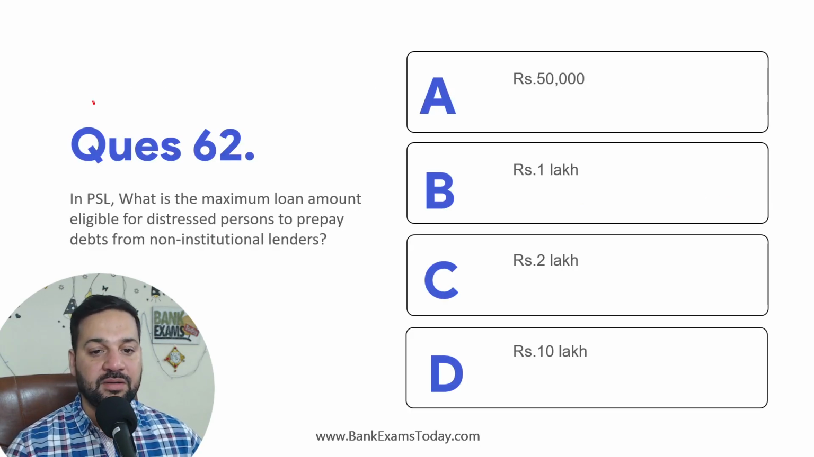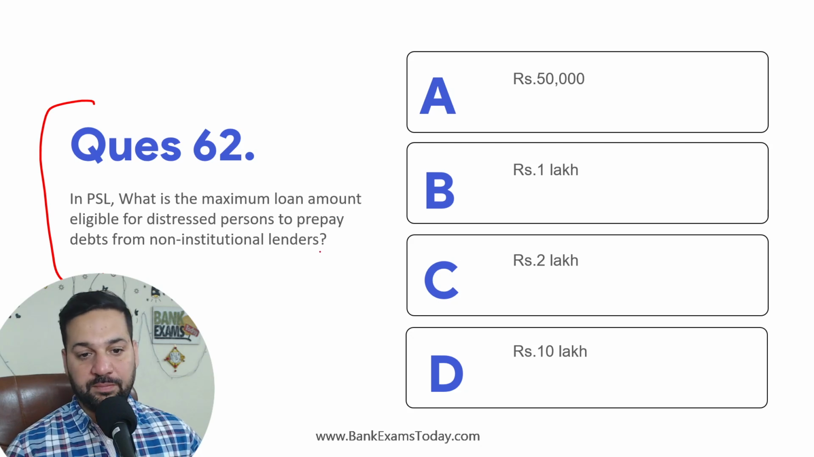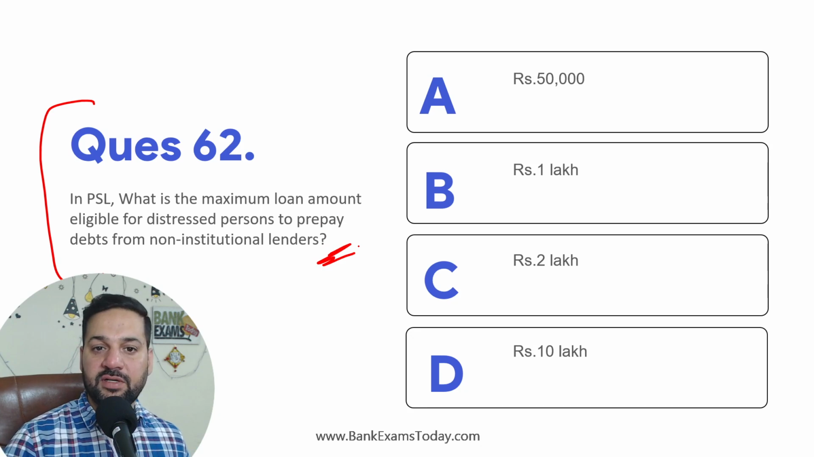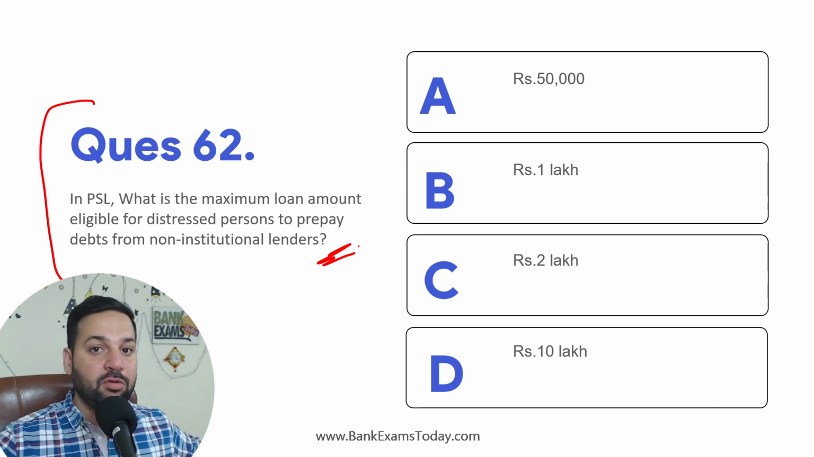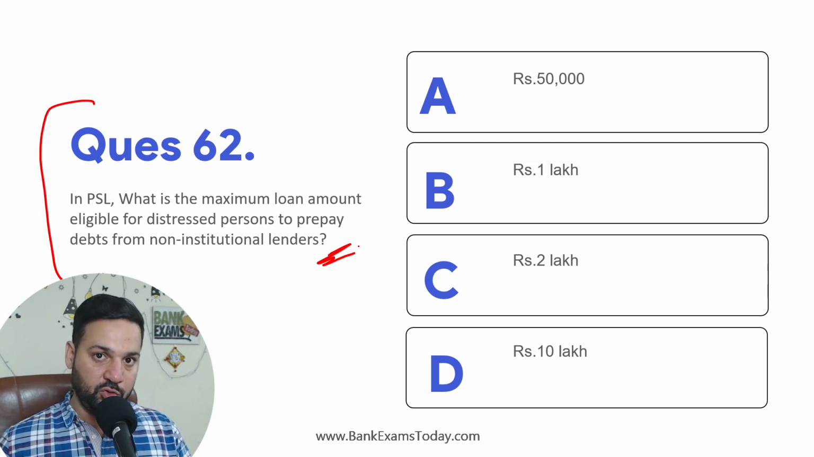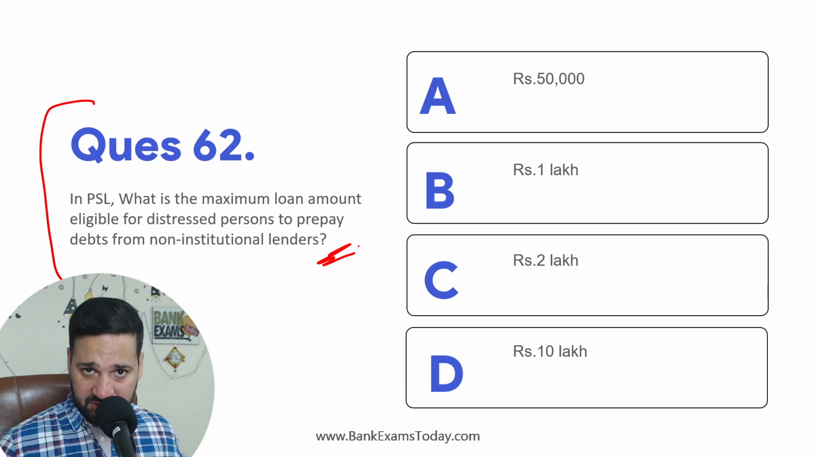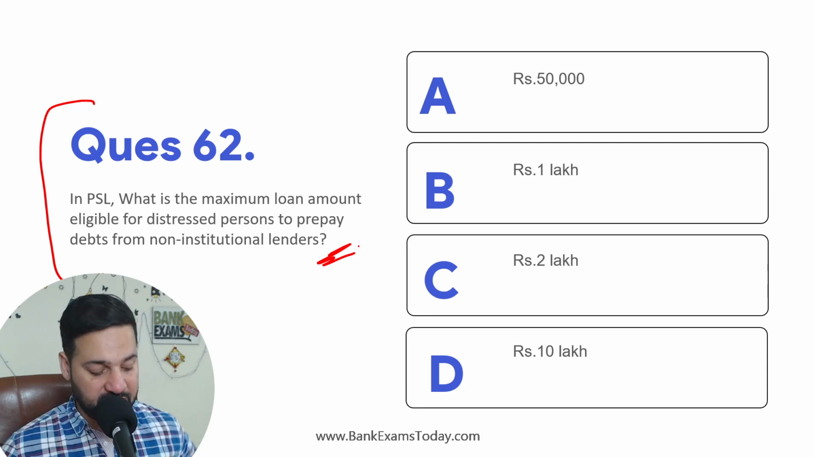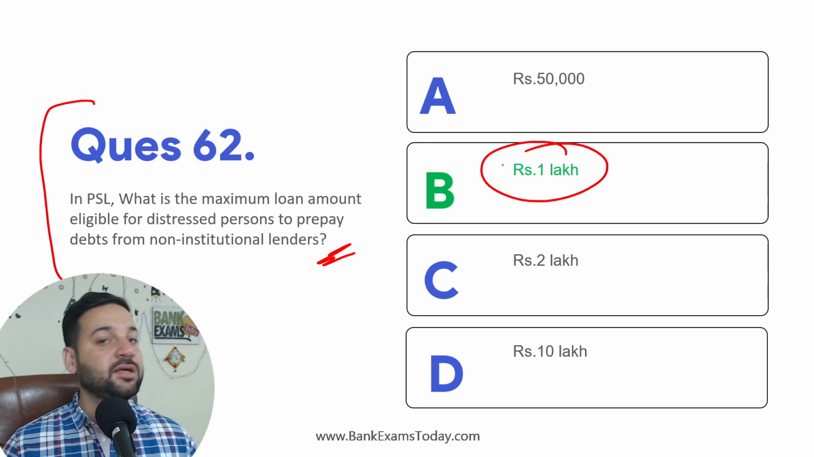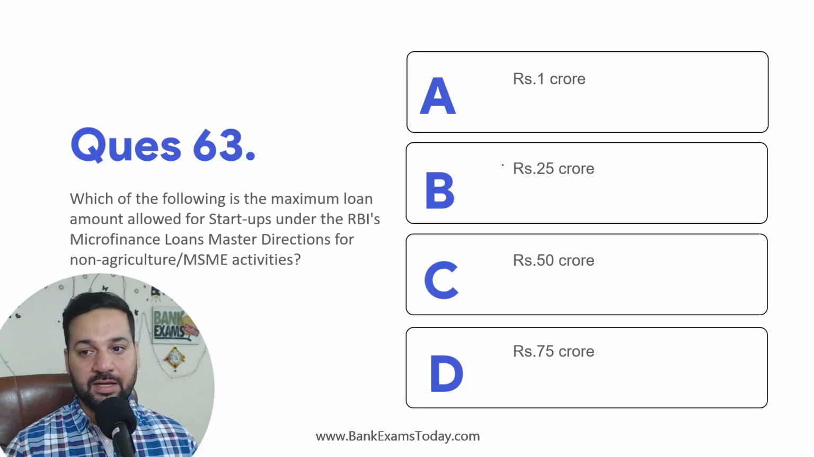In PSL, what is the maximum loan amount eligible for distressed person to prepay debt from institutional lender? So you got loan, आपने लोन ले लिया 4% 5% पर मंथ ब्याज पे from a local lender. So if the bank is giving you loan to pay off that loan, ठीक है, बैंक ने आपको लोन दे दिया कि वो जिससे आपने 4% 5% पे लिया है उसको वापस कर दीजिए. So if a loan of up to 1 lakh rupees given in that context, so that would be priority sector lending loan. ठीक है, 1 lakh per borrower.